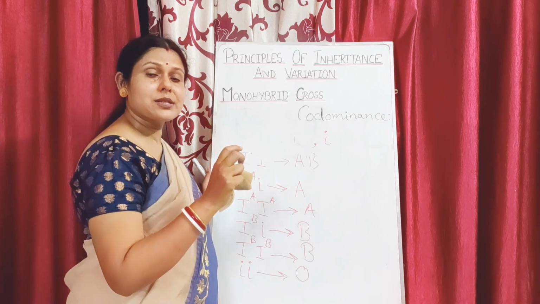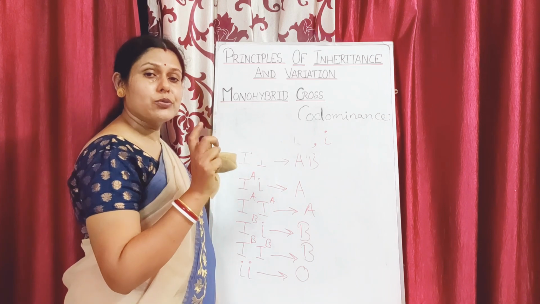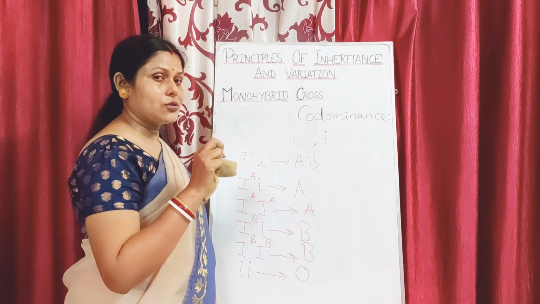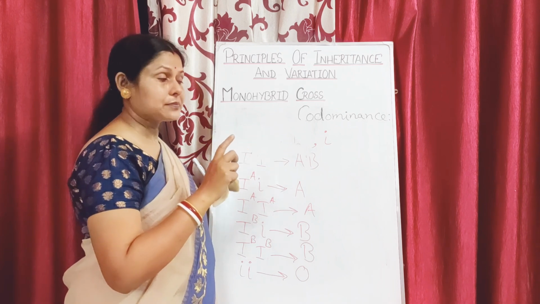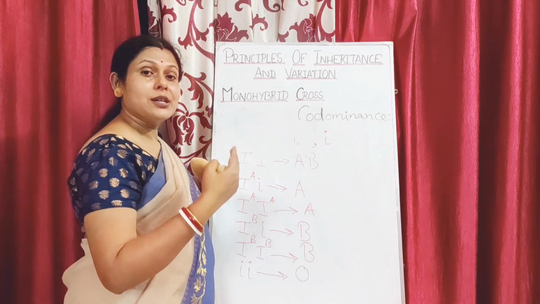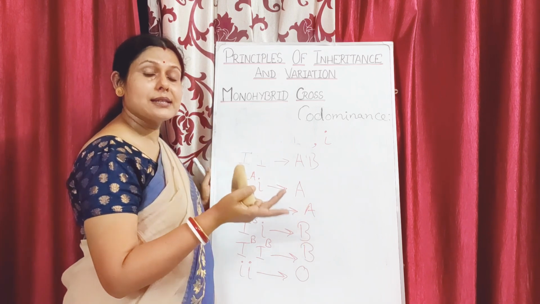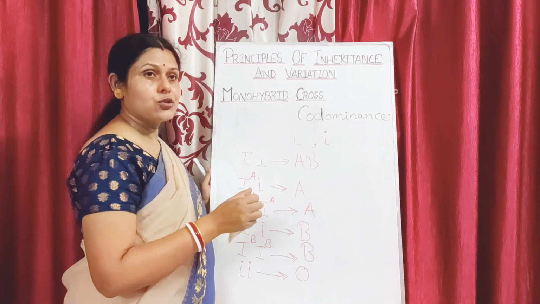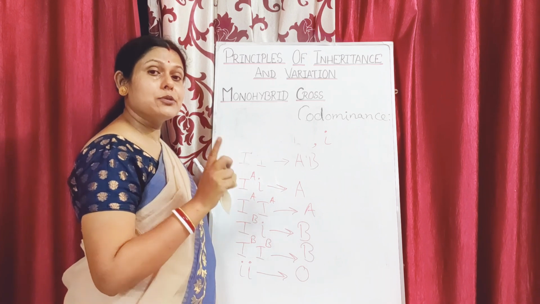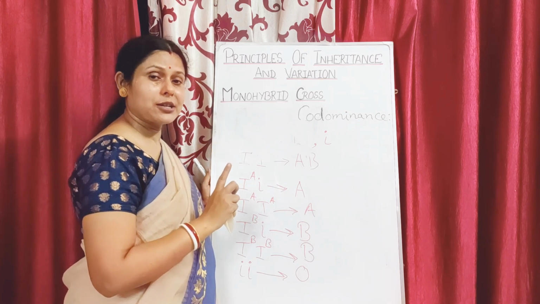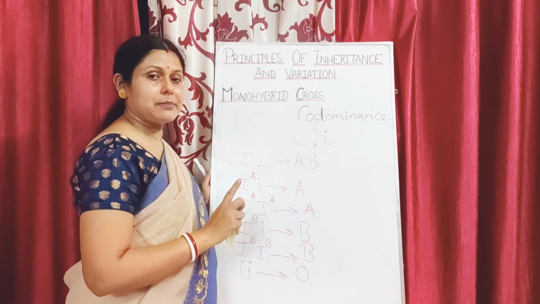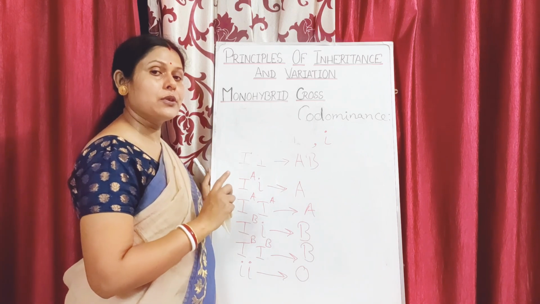That means small i represents what? Having no antigen or no protein on the surface of your RBC. So since the allele is having more than 2 forms, this is an example of multiple allelism. As an example of multiple allelism, you can give the example of human blood group. Also, for codominance in the exam, you can give the example of human blood group.